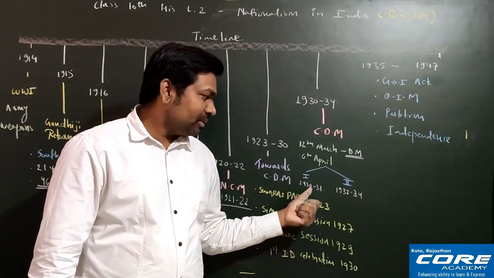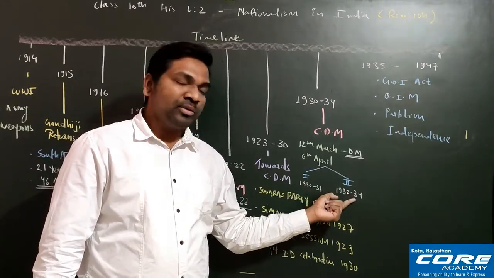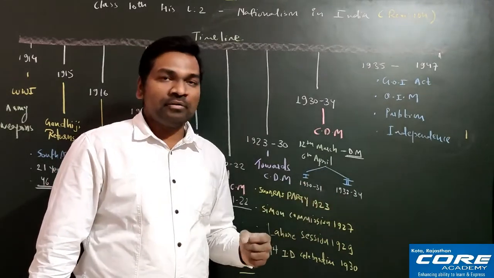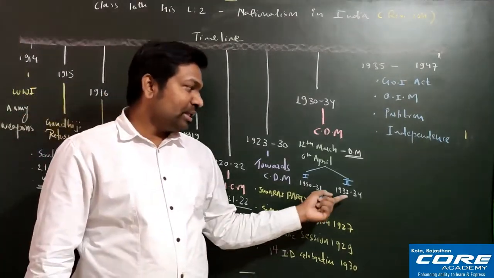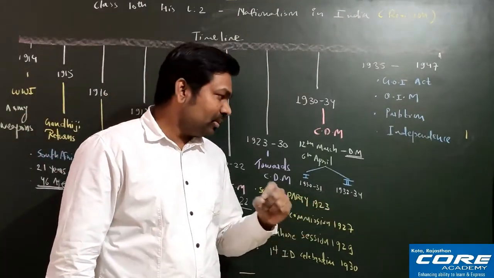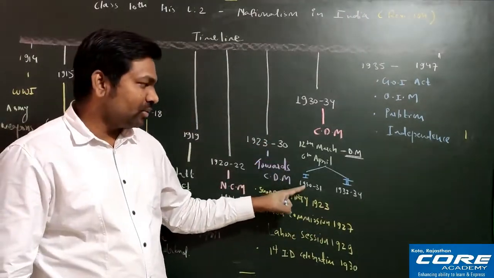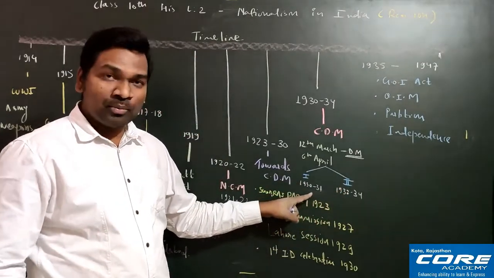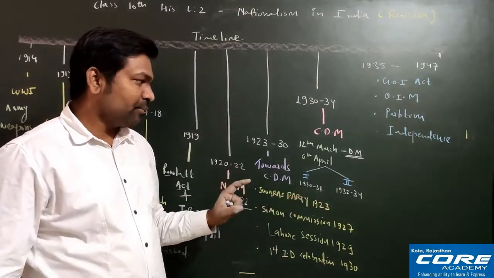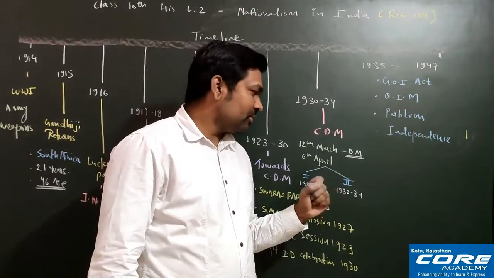That is why the people were not happy with Gandhiji, and when Gandhiji started the civil disobedience movement again, people did not give that much support. And finally it ended after 2 years, in 1934. Remember, this civil disobedience movement took place in two phases. Phase number 1, from 1930 to 31, was stopped because of the Gandhi-Irwin Pact, and phase number 2 was stopped because of lack of participation from the people, right?